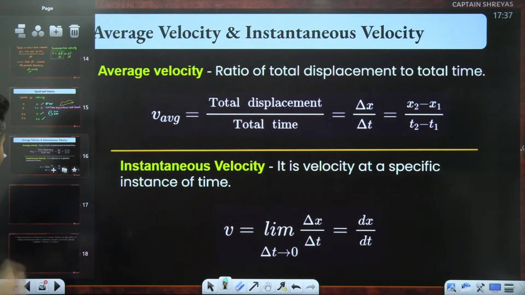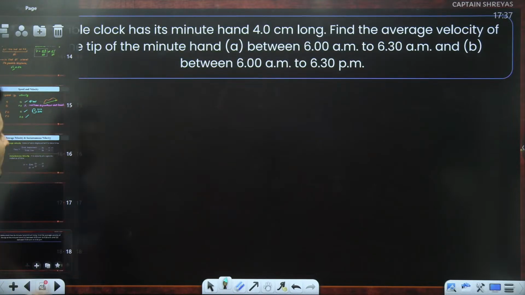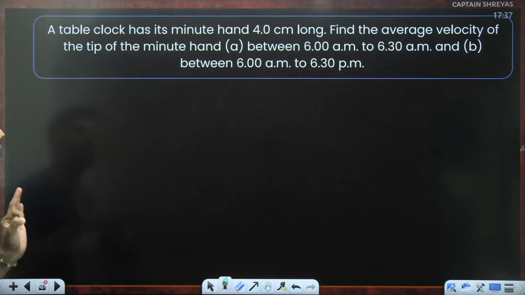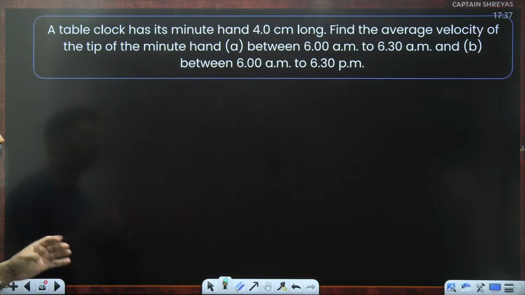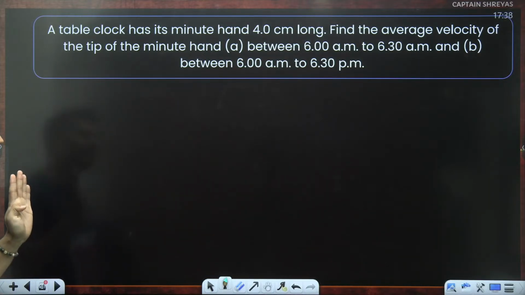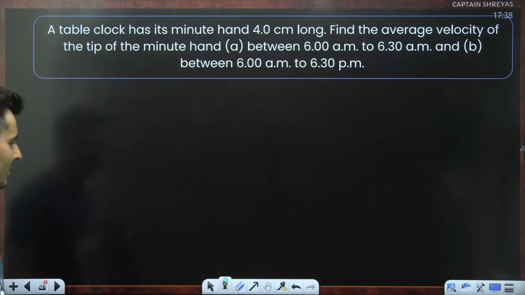Okay. So let's do some questions coming up on your screen. There is a clock which has a minute hand 4 centimeters long. Find the average velocity of the tip of the minute hand between 6 a.m. and 6:30 a.m., and between 6 a.m. and 6:30 p.m. Interesting question, guys.